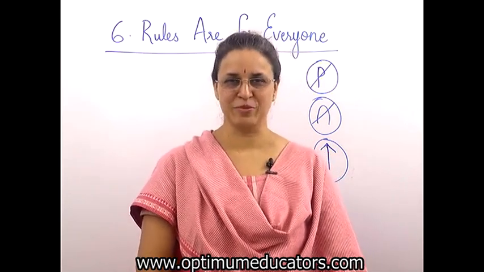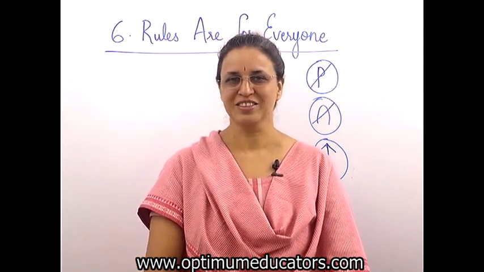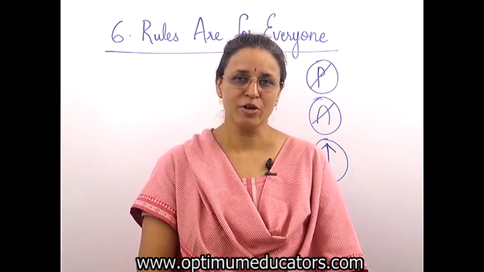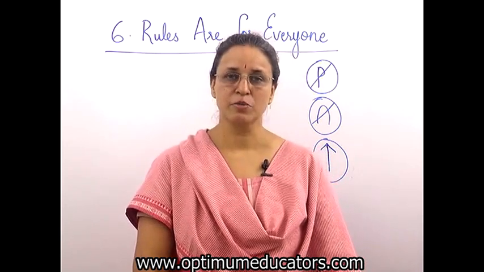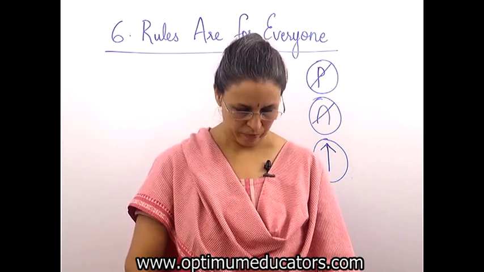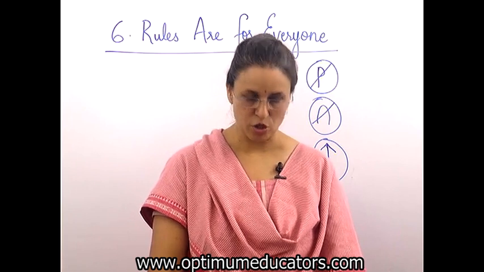Suppose your principal comes late. Suppose your teacher comes late. One day you should punish her, no? Because she punishes you for coming late. Because the rules are for everybody. There is no discrimination in punishments. Discrimination means making difference. फर्क नहीं करते. Rules सभी के लिए हैं. For breaking the rules. In this way, equality is the basis of rules.